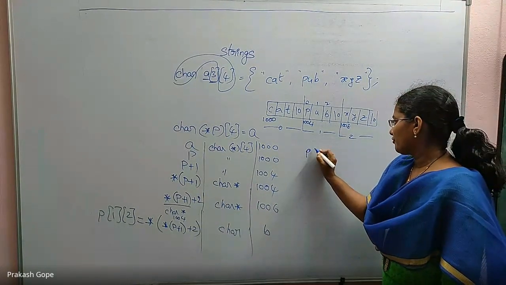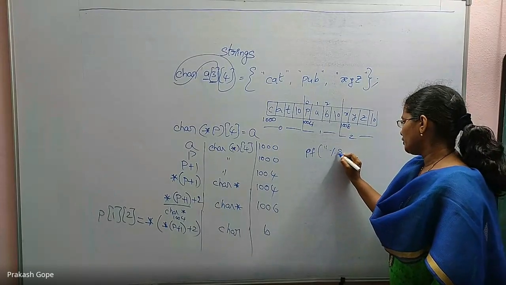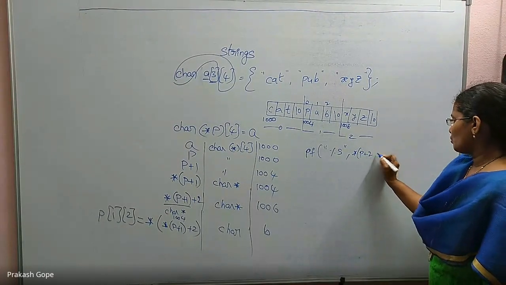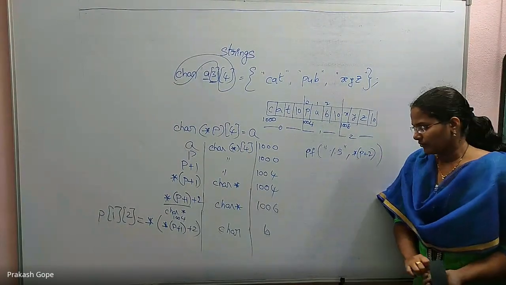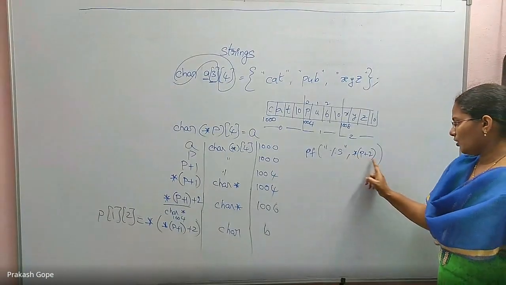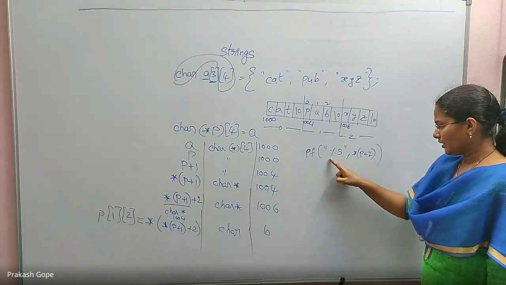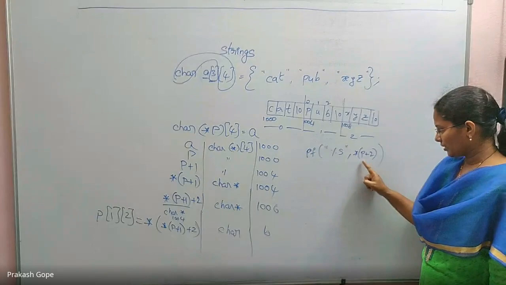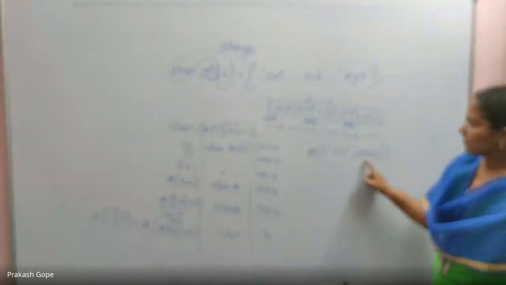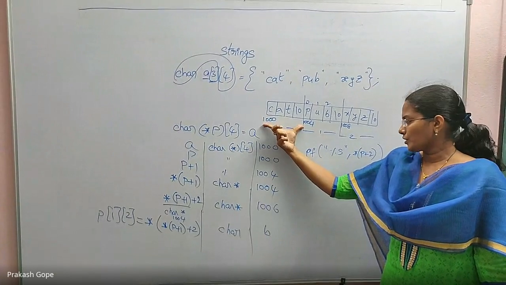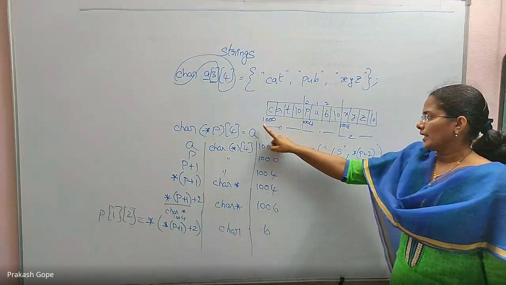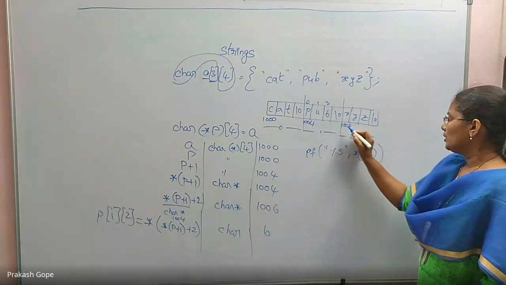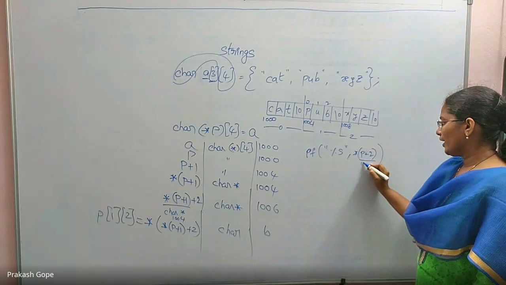If I say printf percentage s, star of p plus 2, what gets printed? First of all, whenever it tries to print a string with percentage s, we must pass char star only, otherwise it doesn't work. So char star. Let's see, p is pointing to the character array of size 4, p plus 2 is the next character array of size 4, and the next. So p plus 2 is this array's base address, value is 1008.